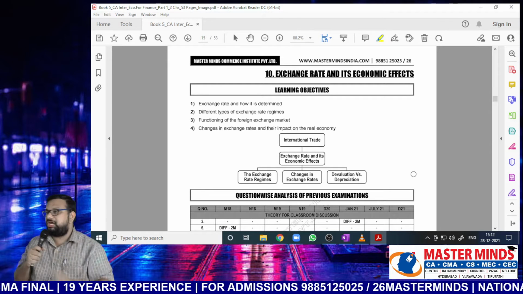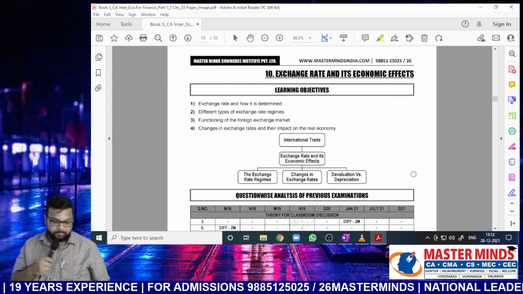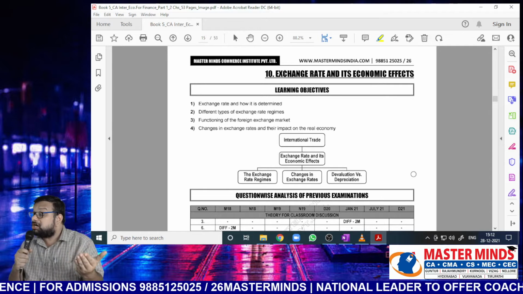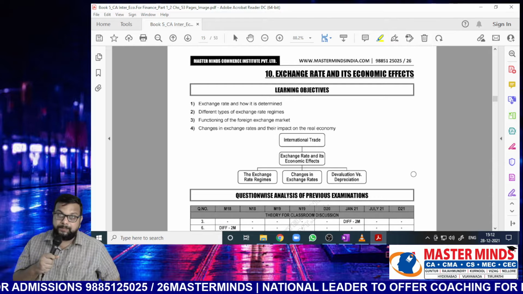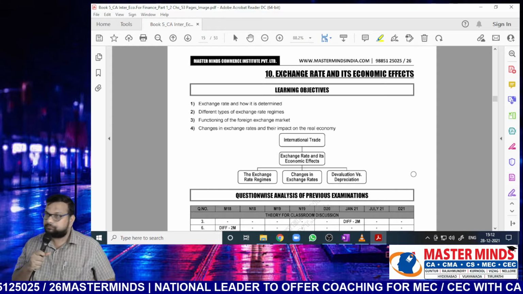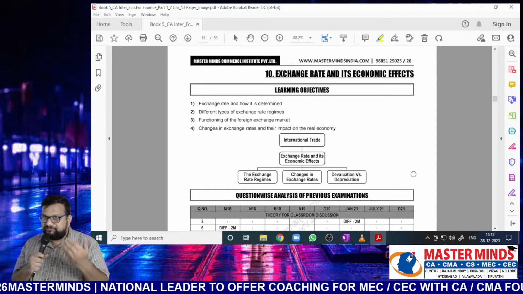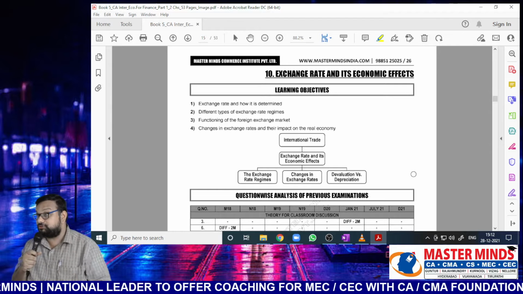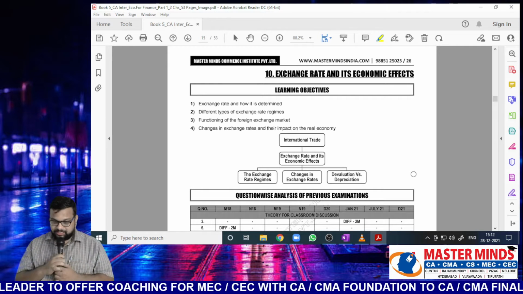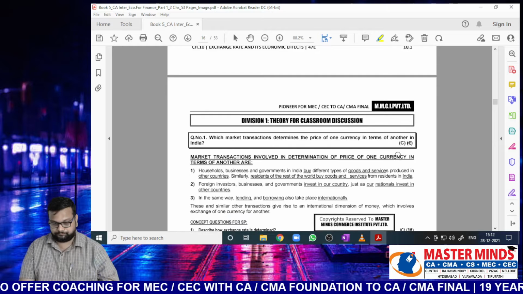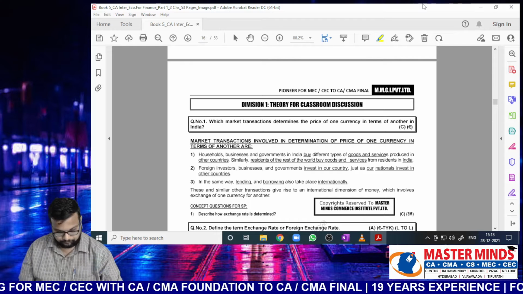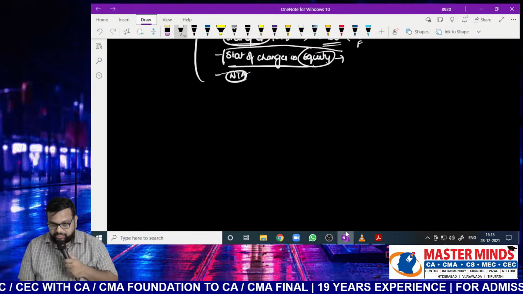Next, changes in exchange rates and their impact on the real economy. When there is fluctuation in the exchange rate, what sort of impact will it have on the economy? Are you able to understand my language? Is it clear? I'm a bit fast while explaining. That's why, in order to control myself, I am giving notes, not for your sake. Right, Nana, let us start with the chapter. Everyone should maintain running notes.